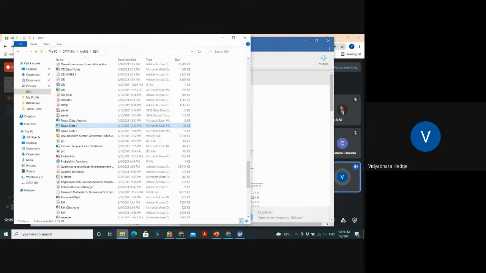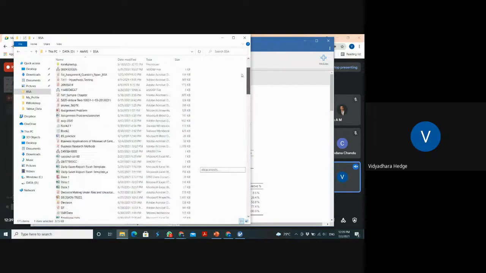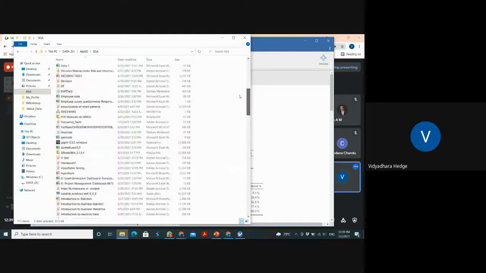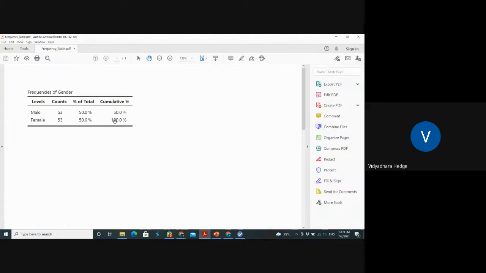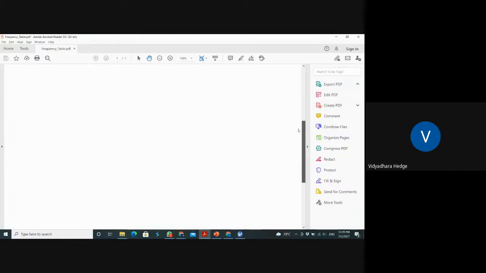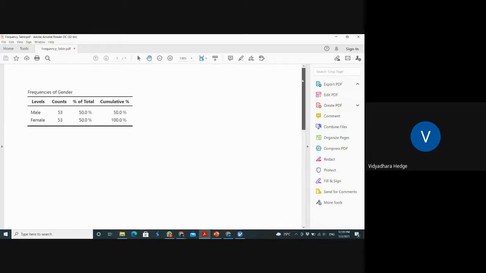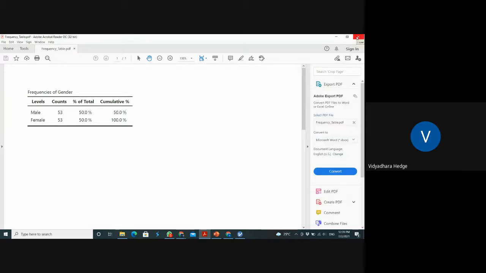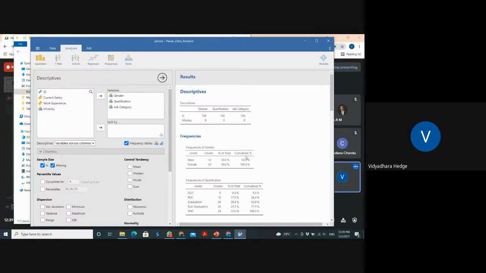Now see, where is my frequency table? It is exported. Now just click on this. See, you will get only one table, not all. It is not a problem. Actually, I have selected only this table, that is why it comes like that.